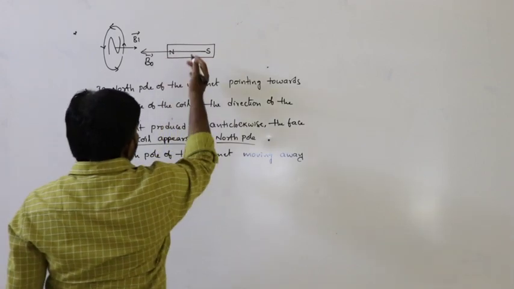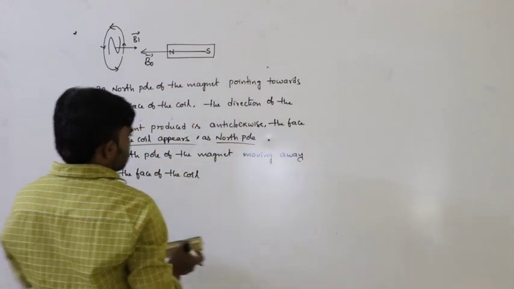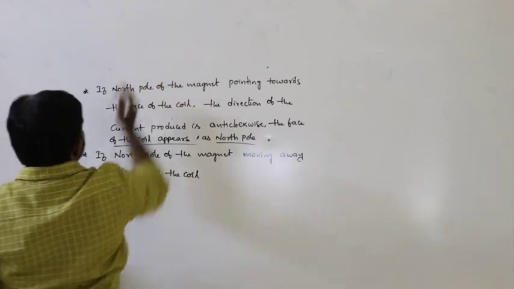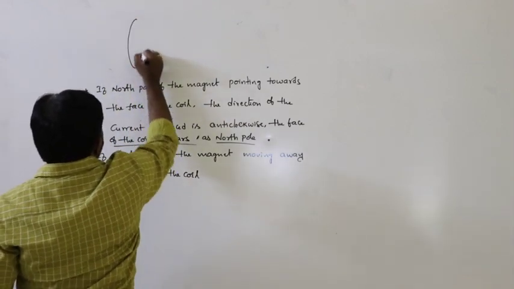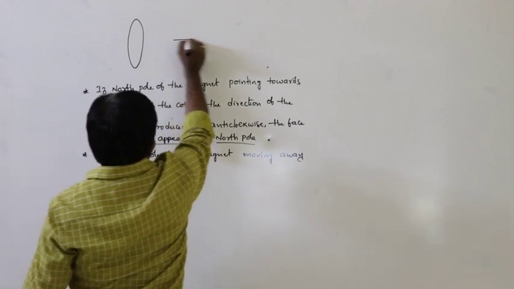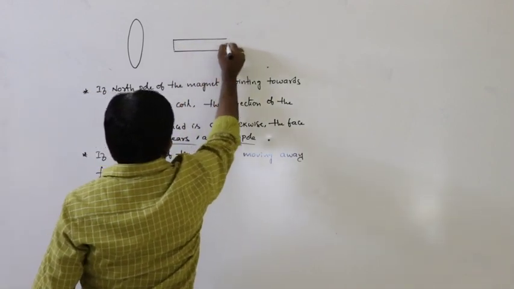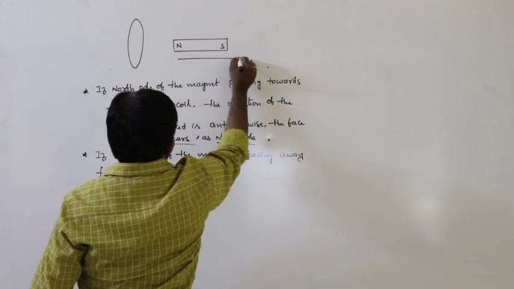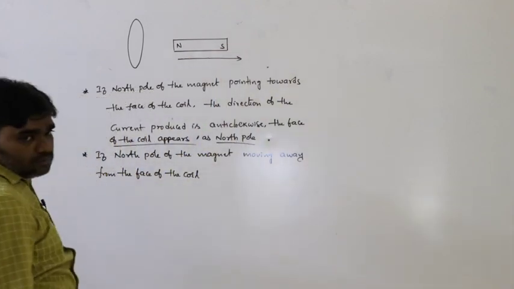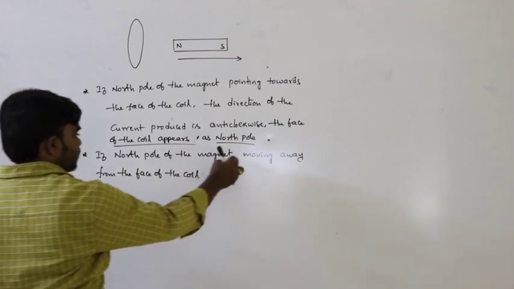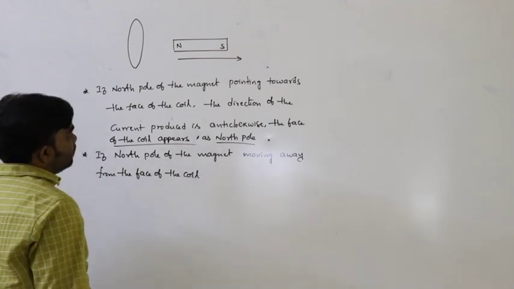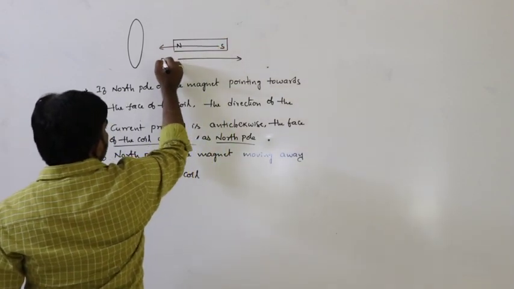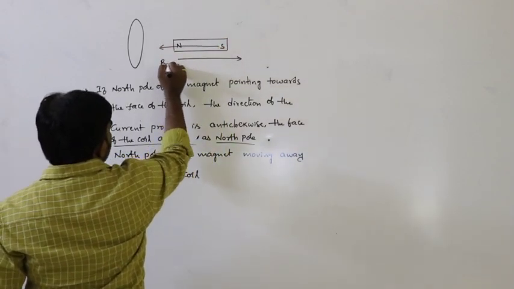Now the second situation: let us say this is the coil, with north and south. If the north pole of the magnet is moving away from the face of the coil, this is the direction of the original magnetic field, B original.